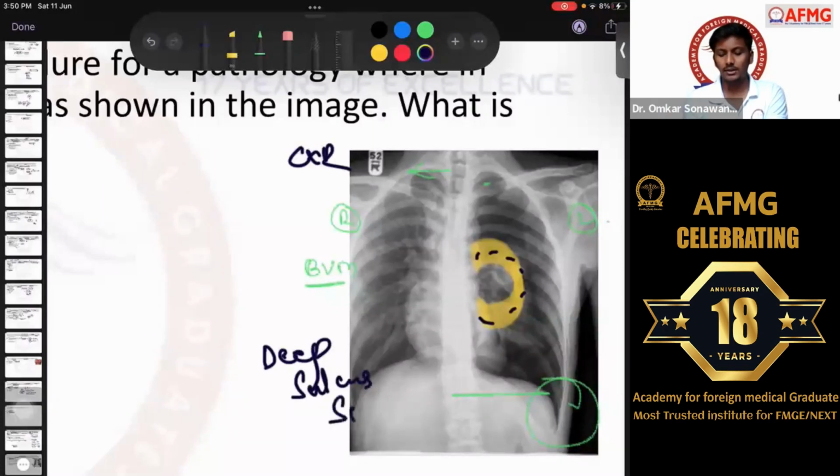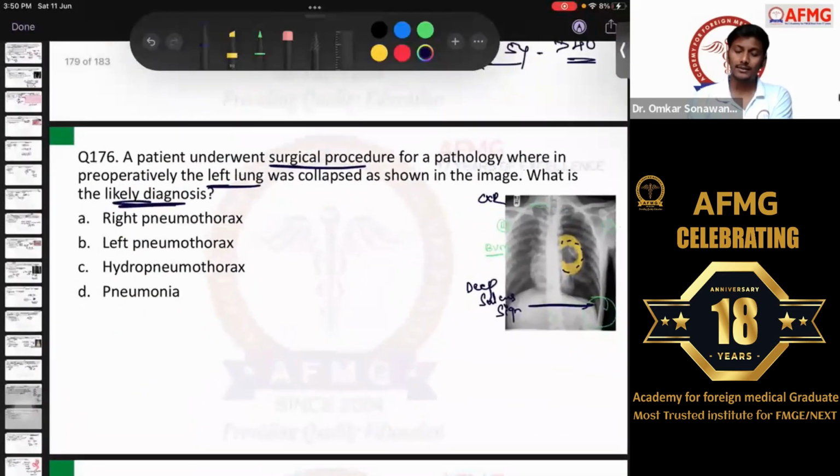Okay, no issues with this. This is the classical feature of pneumothorax. So which sided pneumothorax is the patient having? Definitely a left-sided pneumothorax. As I told you, on X-ray, CT, MRI, the patient's left is our right. That is the funda. So here the patient is having left pneumothorax.